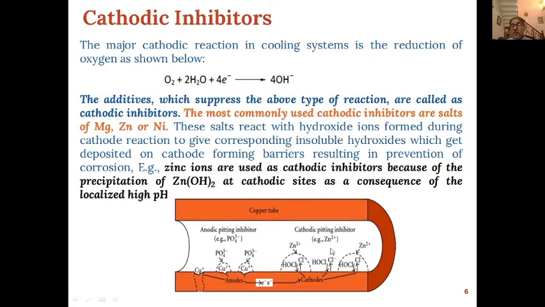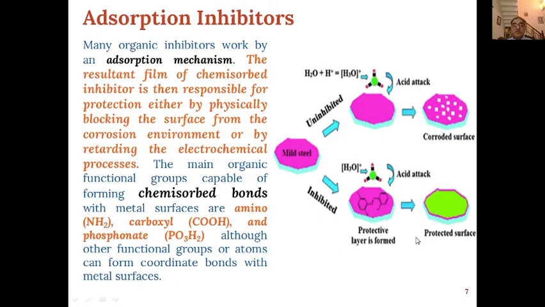So we add zinc ions, and at the cathode we have Zn2+ ions. The hydroxide ions formed in the cathodic reaction will react with the Zn2+ ions, and zinc hydroxide will be formed at the cathodic side as a consequence of localized high pH. This will form a layer of zinc hydroxide, and further corrosion will be suppressed. That is how cathodic inhibition takes place.